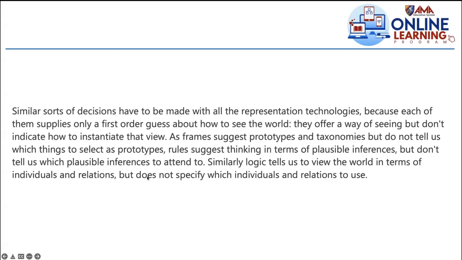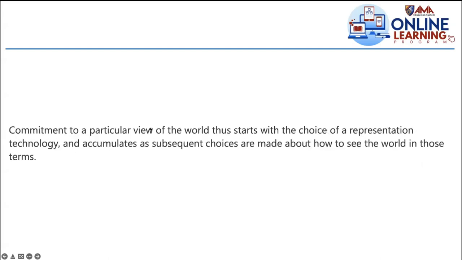Okay, to proceed, commitment to a particular view of the world starts with the choice of a representation technology. So that's very basic, no? That's why knowledge representation and reasoning. So that has to be done first before the reasoning, no? So what technology, what technique are you going to use to represent that knowledge in the AI program that you are developing? Is it frame? Is it a rule? Because it will influence the programming language that you will use. Okay, and it accumulates as subsequent choices, because as we mentioned, accumulate in layers of questions.